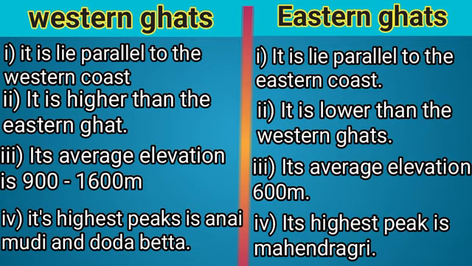Difference between Western Ghat and Eastern Ghat. Western Ghat, it lies parallel to the western coast. It is higher than Eastern Ghat. Its average elevation is 900 to 1600 meters. Its highest peaks are Anai Mudi and Doda Betta. On the other hand, Eastern Ghat, it lies parallel to the eastern coast. It is lower than the Western Ghat. Its average elevation is 600 meters. Its highest peak is Mahendragiri.